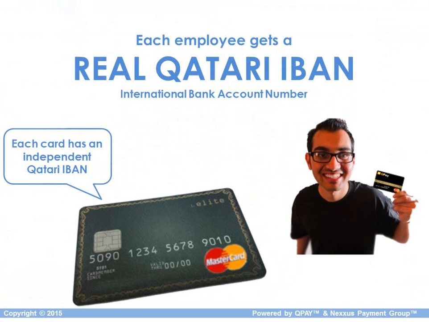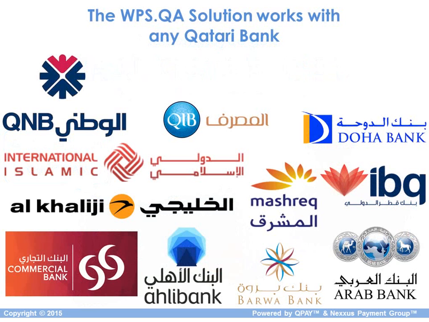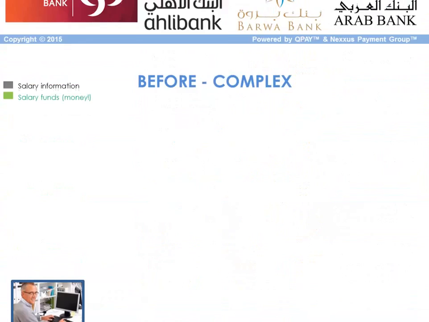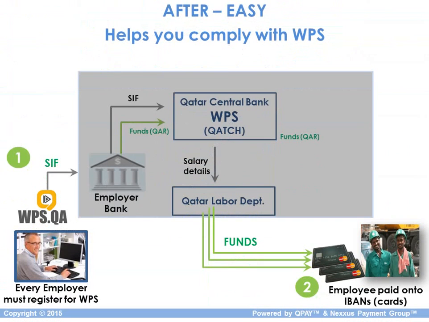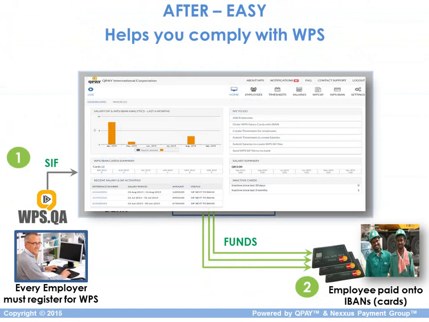Furthermore, each employee gets a real IBAN, a real bank account. With that bank account, they get a MasterCard card, which they can take to any ATM or pay with it at any point of sale and be able to meet all the financial inclusion laws by the Qatar Central Bank. The solution works with any bank, and it takes what was a very complex process and makes it a very simple, easy process. All you have to do now is log in to WPS.QA, push a button, generate your SIF, and automatically all your employees get paid.